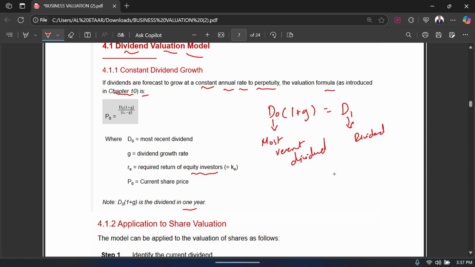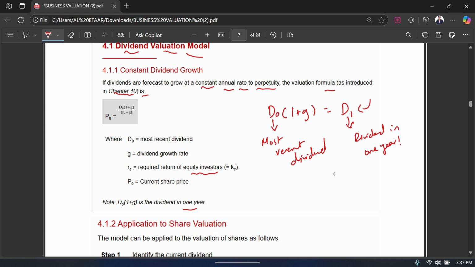So the dividend that is going to be paid in 1 year, or after 1 year, or in the following year. They use these words interchangeably to give you your D1. But D0 is basically the most recent dividend. So this is the formula that you can see in front of you: P0 = D0(1+g) / (Re - g).